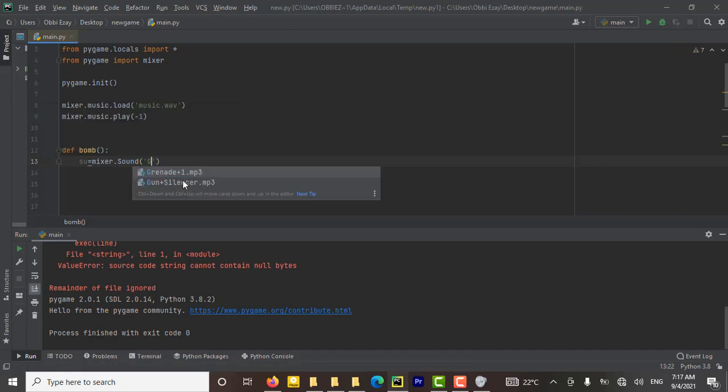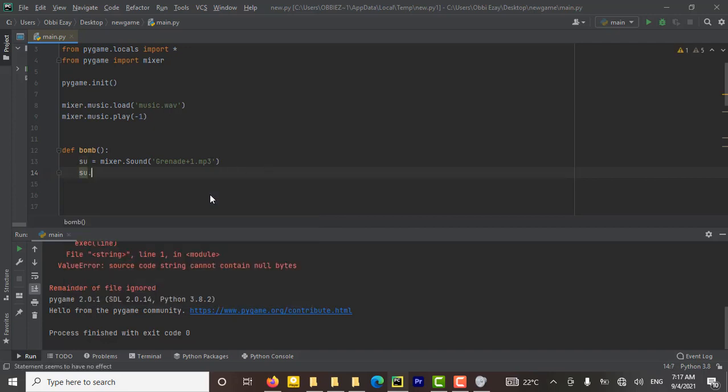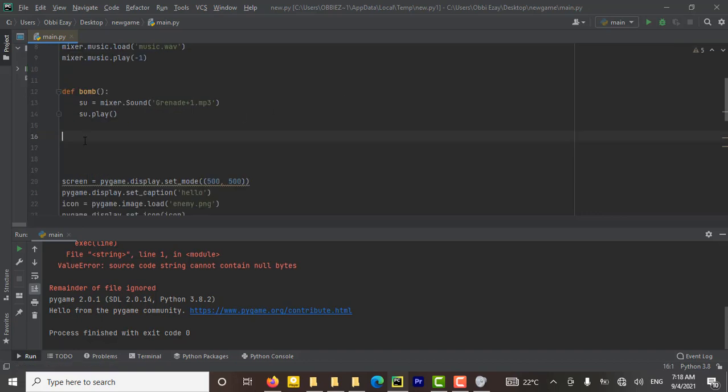I already have one, grenade. I know we are not trying to build anything here, we are just doing. So here we call the sound dot play, the su dot play. So what does this mean? That every time you call this function, this sound will be played.